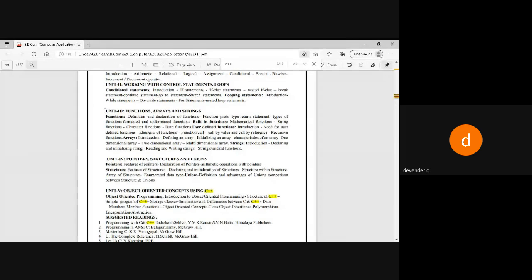Now today we'll be seeing about the important concept of functions, arrays and strings. So this is your third unit. Let's see how we are going to start: what do we mean by functions, arrays and strings. Before going to know about the function, let's recall the previous programs: we have written programs on the for loop, do while, while statement, if statements, switch cases,